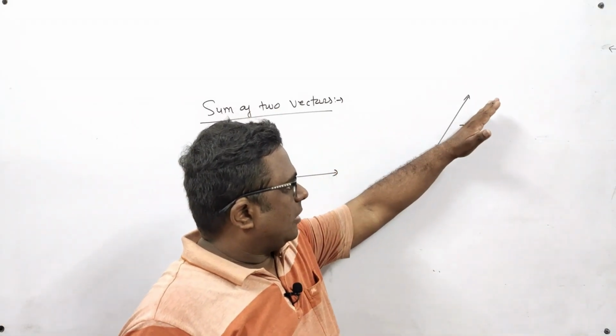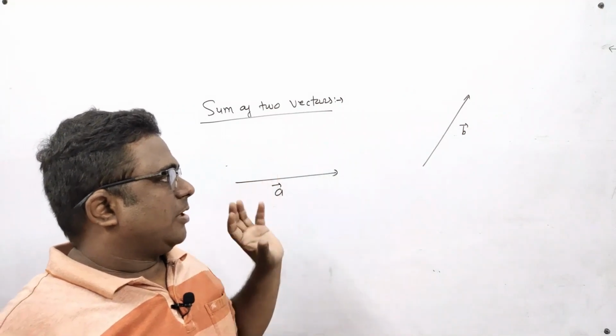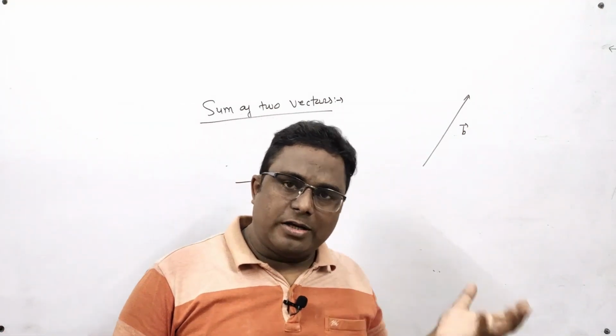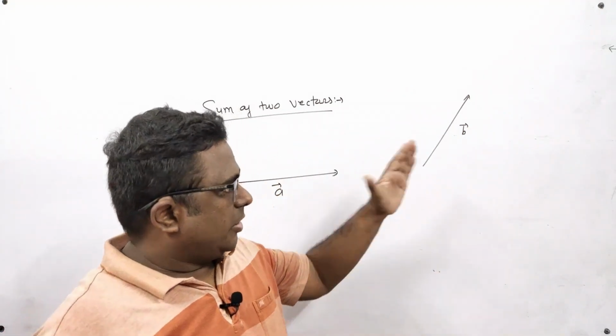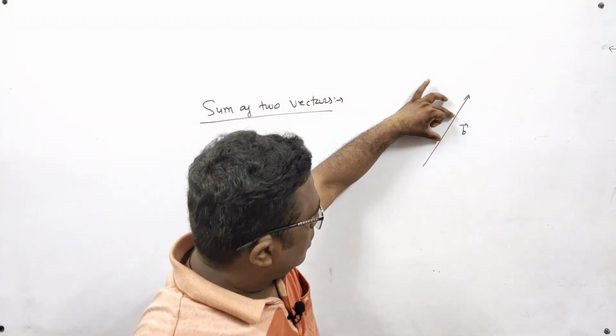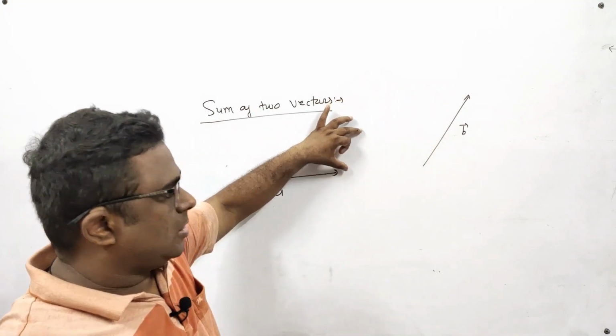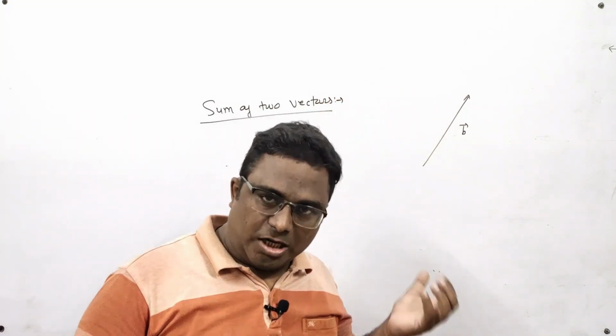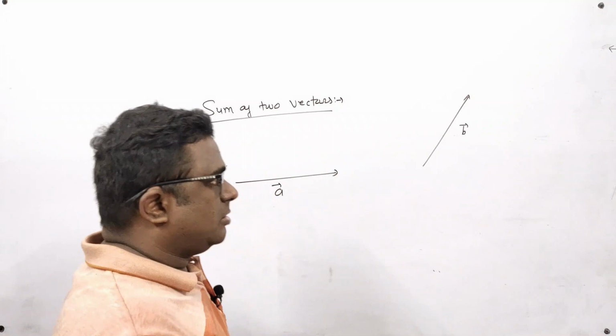While transferring the vector, I have to keep in mind that I must not rotate its direction. So I will copy this vector from this place to this place without rotating its direction and without changing its magnitude.